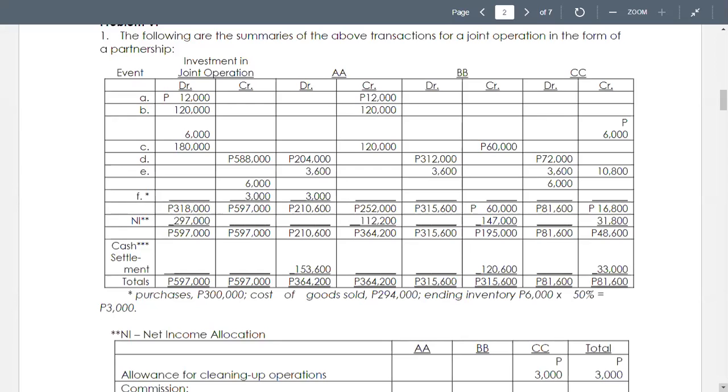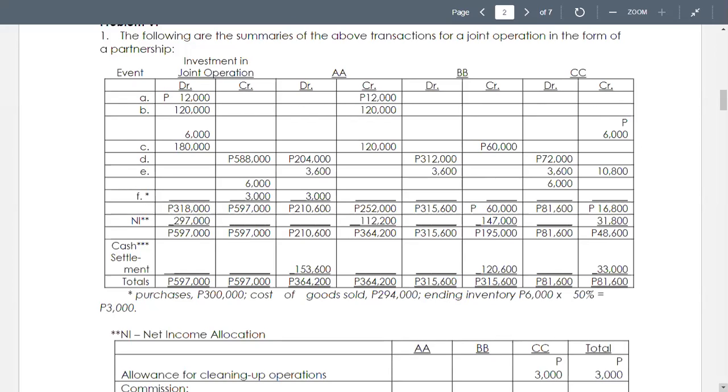It was stated that the ending inventory may be purchased at 50% of cost. So the ending inventory is 6,000, and this was purchased by AA, as stated: the balance of construction tools inventory was taken by AA.